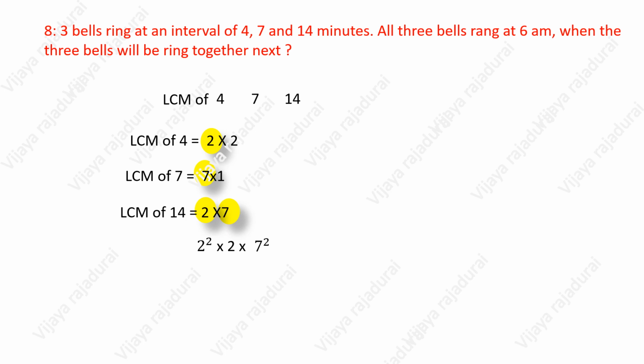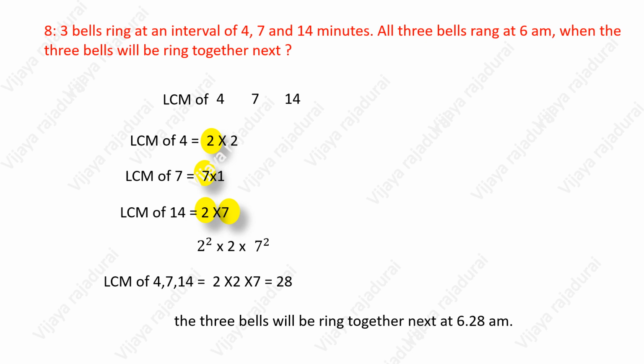To find the LCM of these three, we take 2 from 2 power 2 and 7 from 7 power 2 and multiply these two values by 2, we get 28. So the LCM of 4, 7, 14 is 28. So the three bells will ring together next at 6:28 a.m.